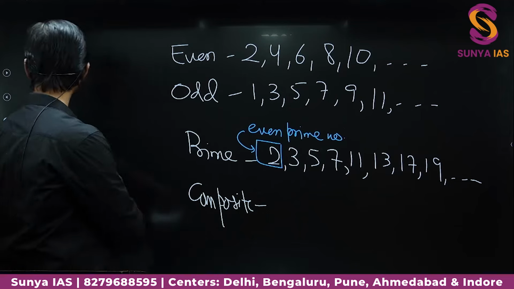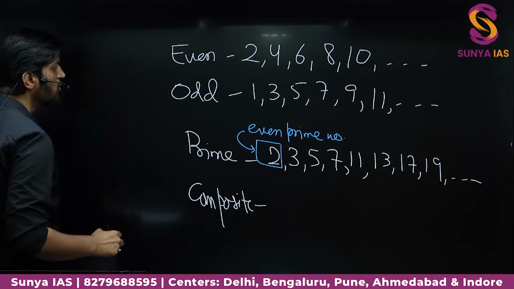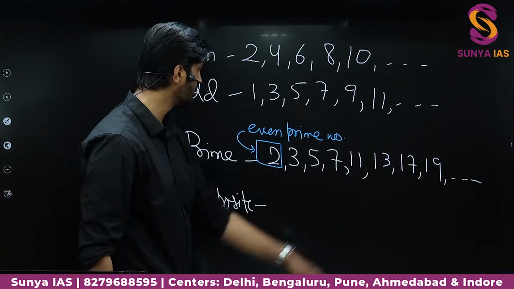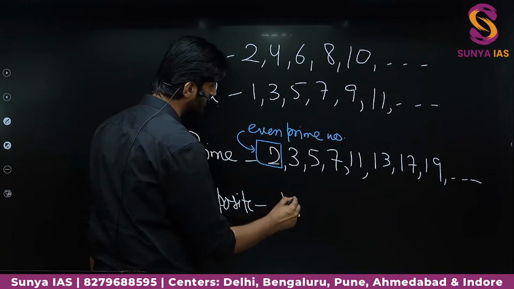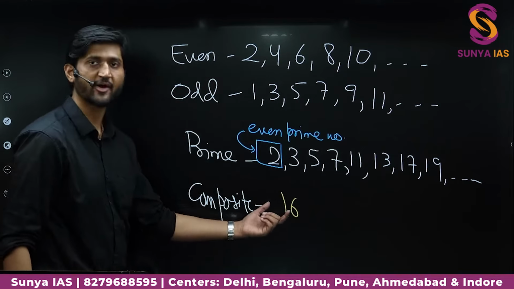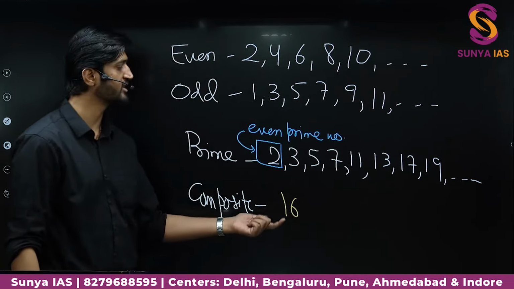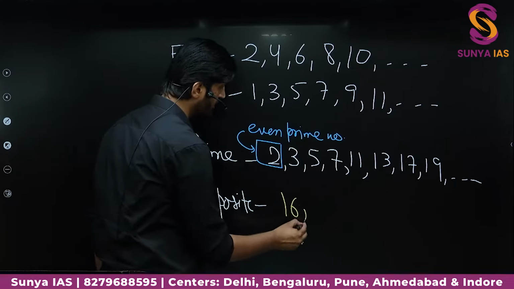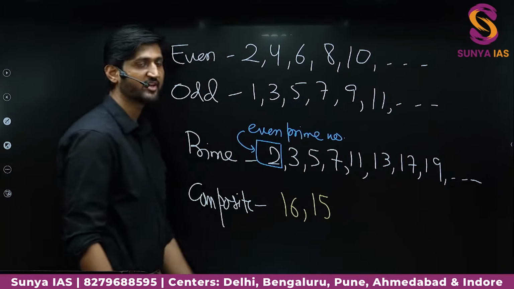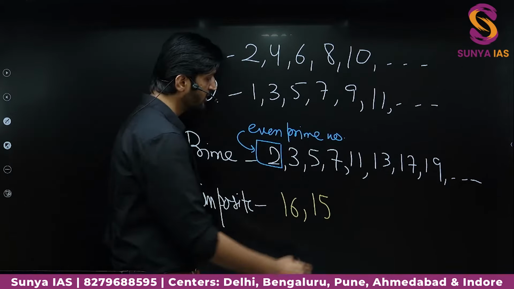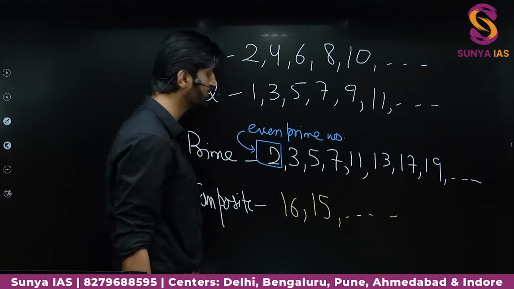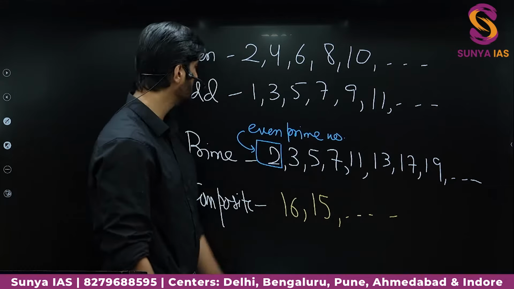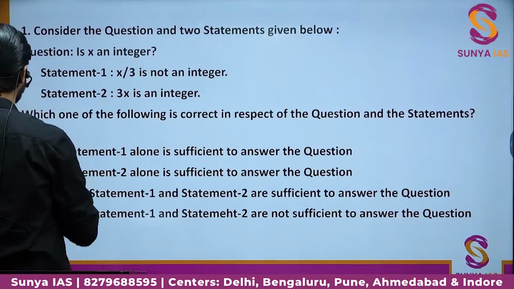Now what about composite numbers? Composite numbers are those numbers which are not prime and which are found by multiplication of different prime numbers. For example, you can have the number 16. It is formed by various factors. It is having a factor of 8 also, a factor of 2 also, 4 also. Okay, so it is a composite number. Similarly, you can have 15. It is having a factor of 3, factor of 5 also. Similarly, you can have a lot of numbers which are composite. Basically, the numbers which are not prime are composite in nature. Okay, so these are all the basics which will be required to solve the questions.